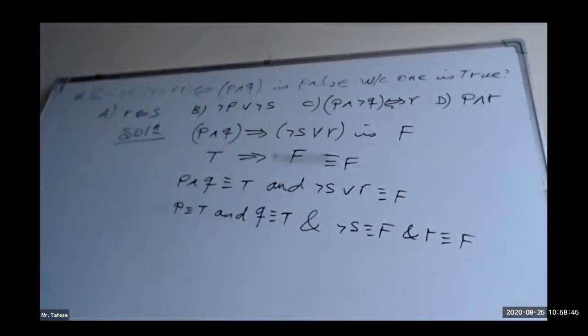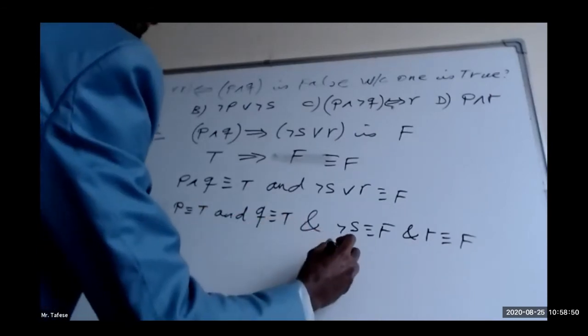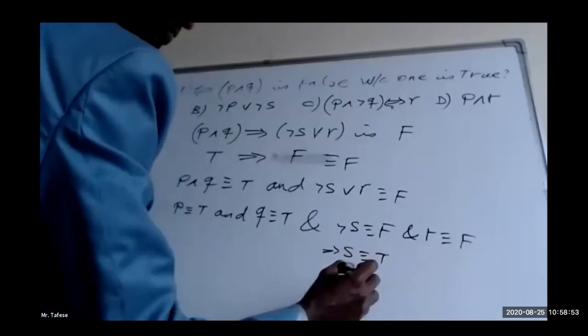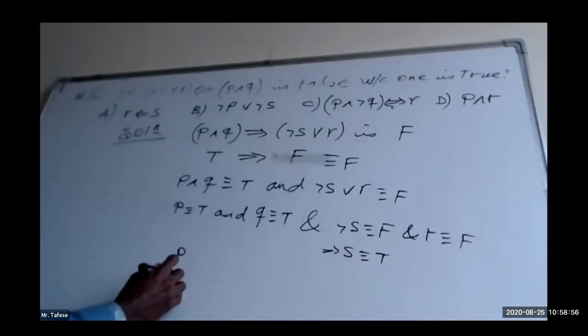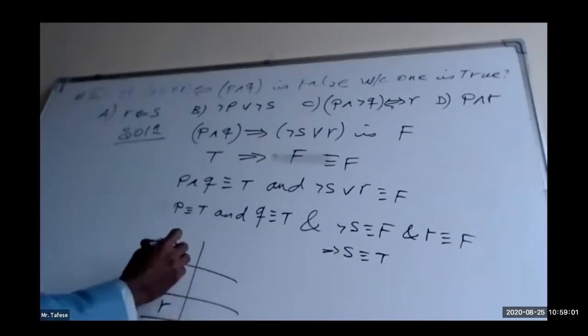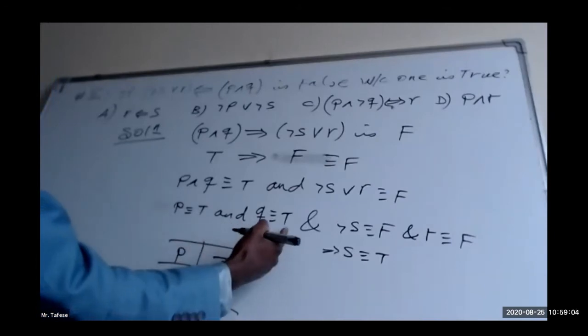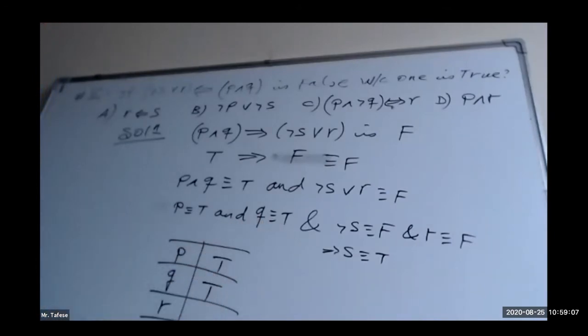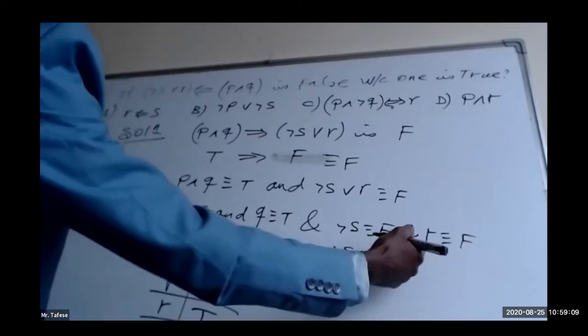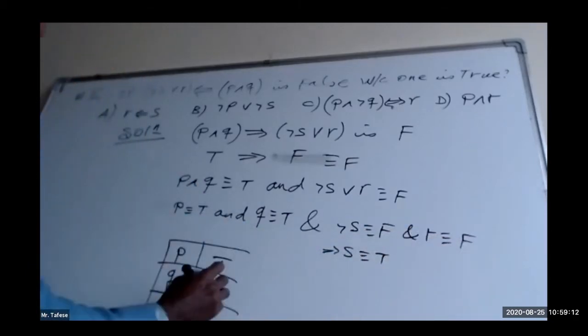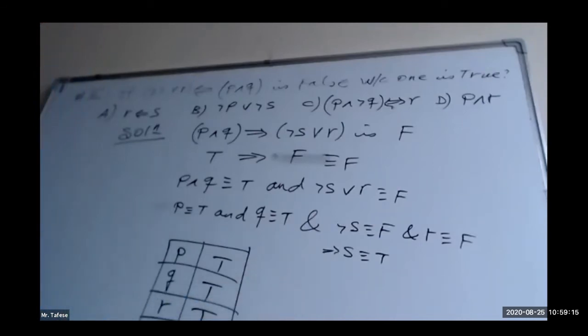Now we are in a position to determine the truth values of the four propositions. This implies S will be true. Now P, Q, R, S: P has truth value true, Q is already true, S is again true, R is false. So we have got the truth values of the four propositions. Now we can go on to decide the truth value of the given choices.